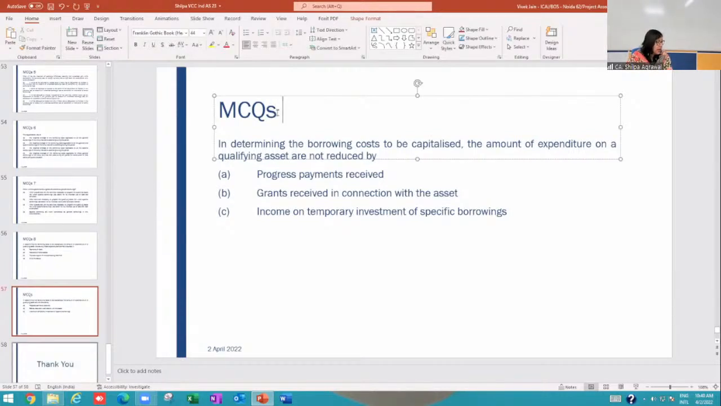Okay, MCQ 9. In determining the borrowing cost to be capitalized, the amount of expenditure on qualifying assets is not reduced by: progress payment received, grant received in connection with the asset, income on temporary investment of specific borrowing. Which amount is not used to reduce the expenditure amount? MCQ 9, please hurry up. This is the last MCQ.